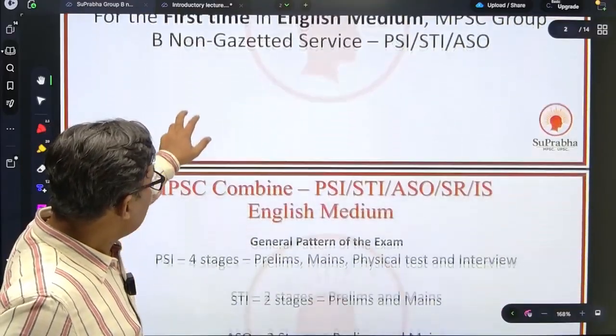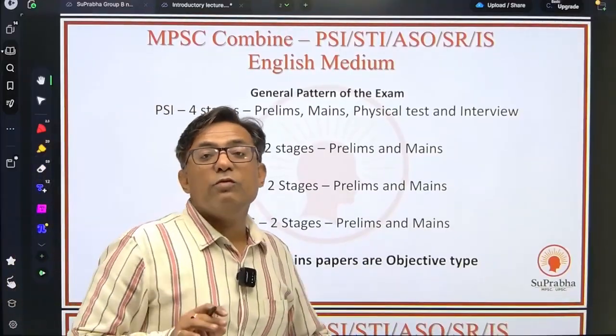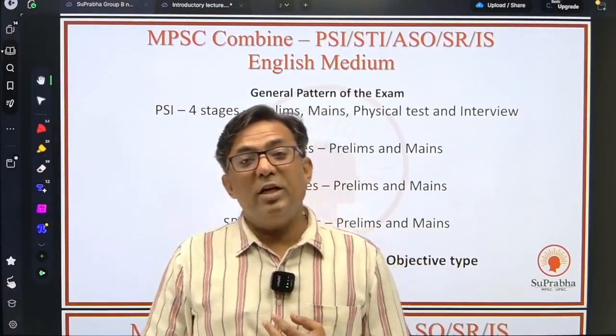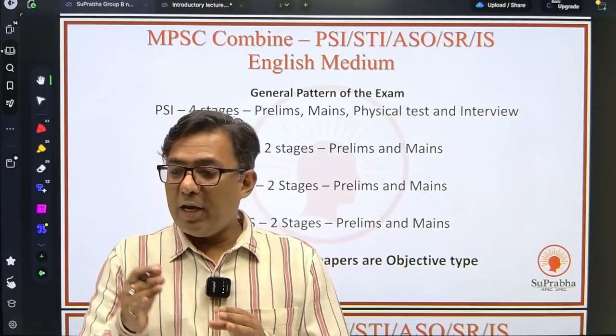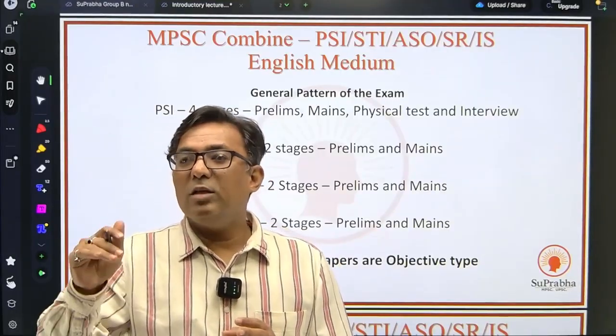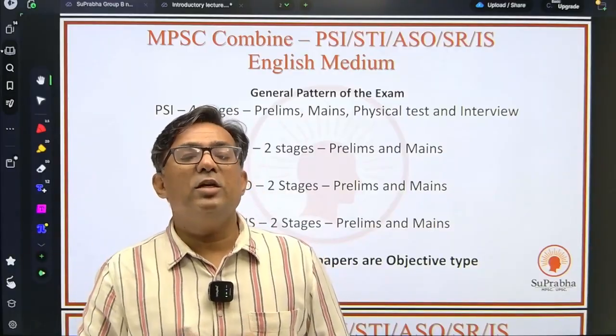Now, if you look at the pattern, the pattern of the exam is very simple. For the posts of STI, ASO, SR, IS, you just have two stages, prelims and mains. Once you get the requisite marks above the cutoff in mains, you will be selected for those posts.